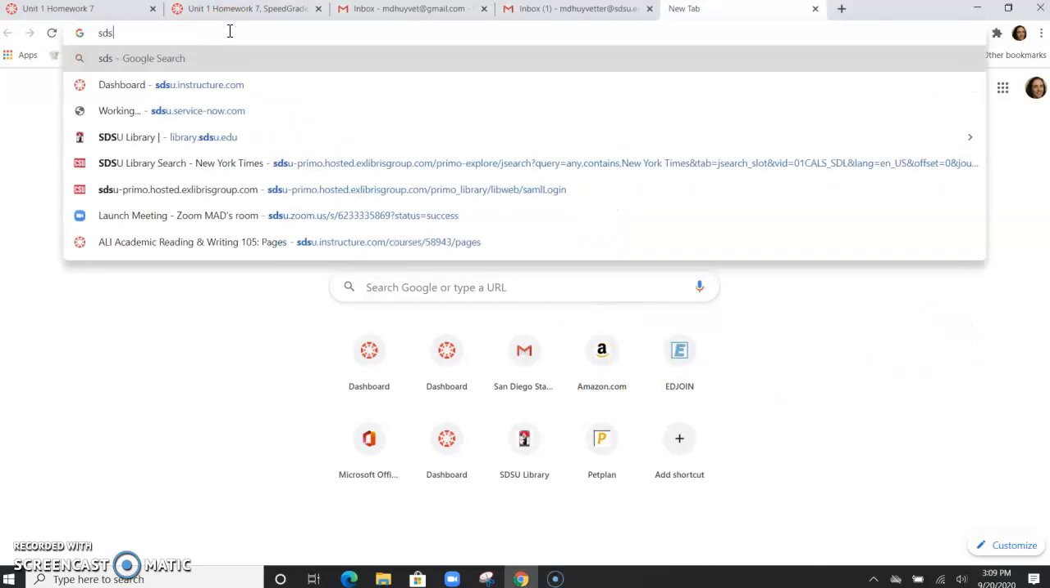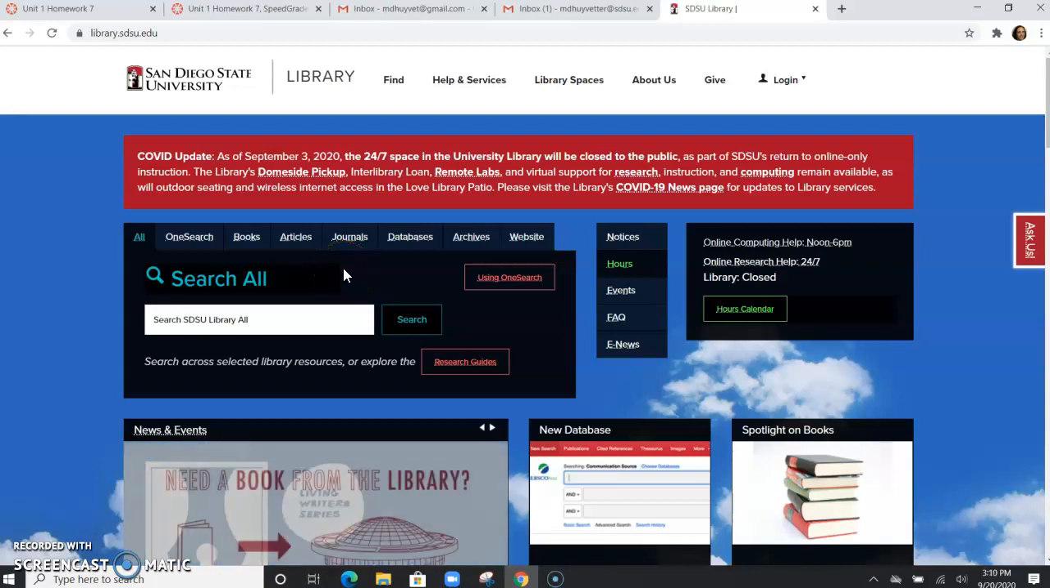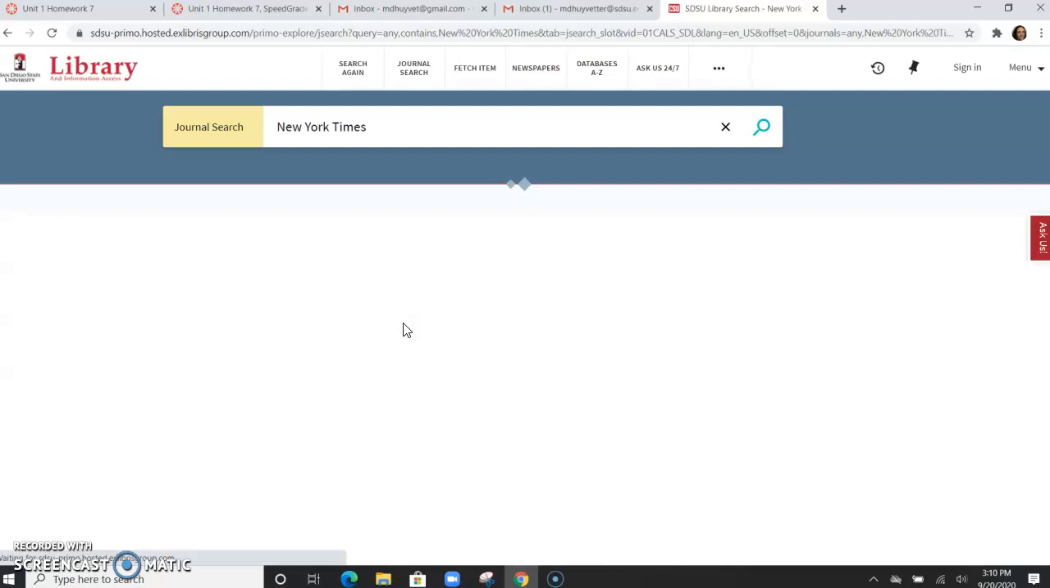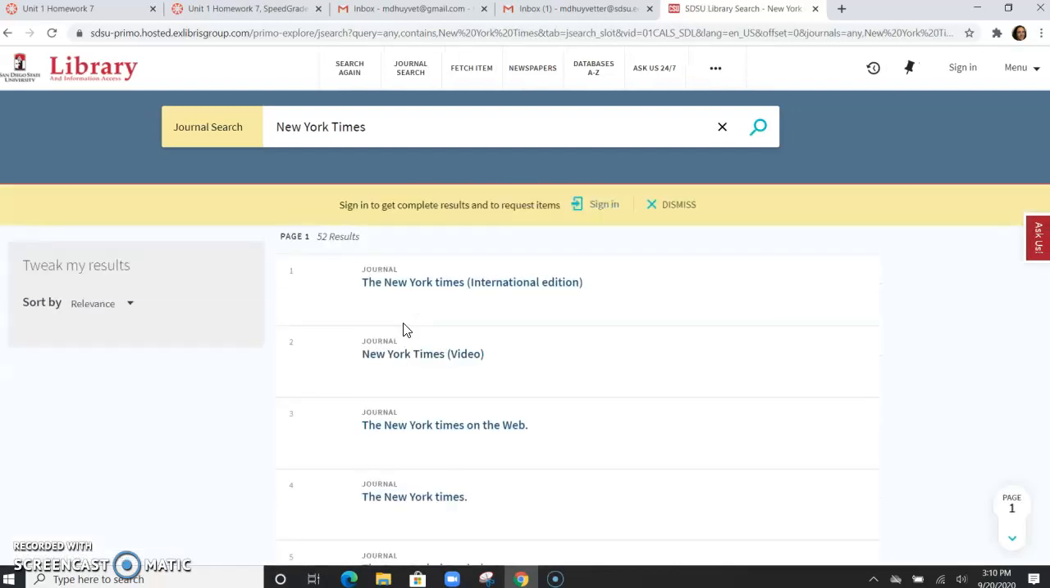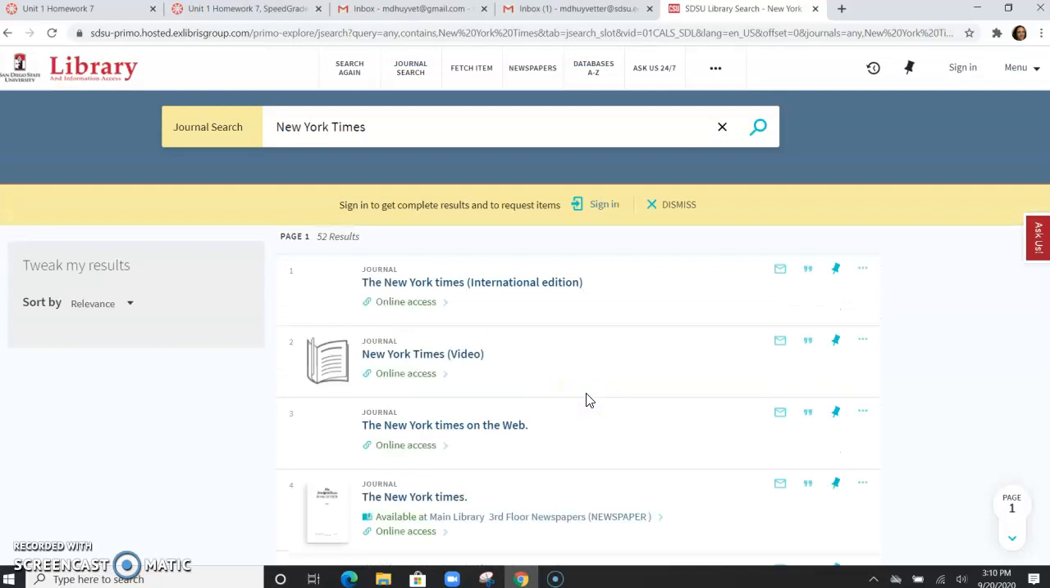Let's go back to the SDSU library. We're still going to focus on the New York Times. Let me show you a different way to get in than I showed you previously. Click on Journals. Let's go ahead and type in the New York Times. All right, now here you have a number of different kinds of New York Times sources to look at. I would recommend that we focus on number 1 and number 4.